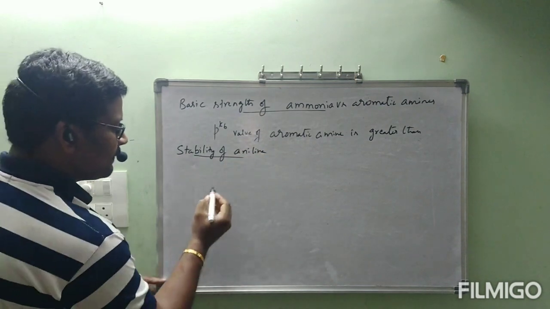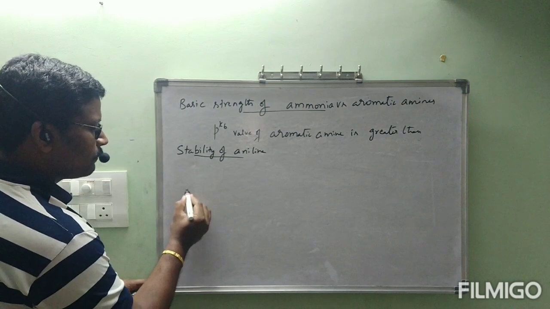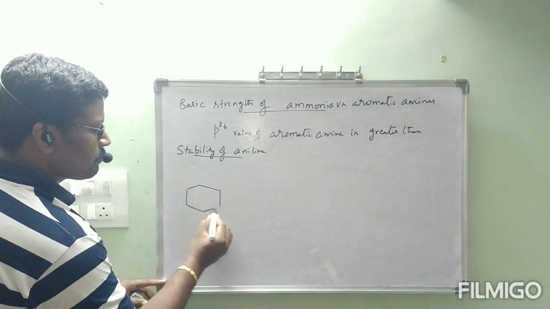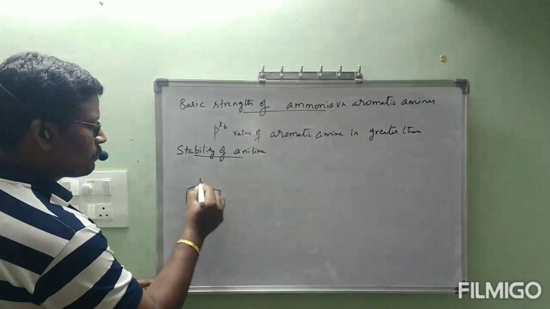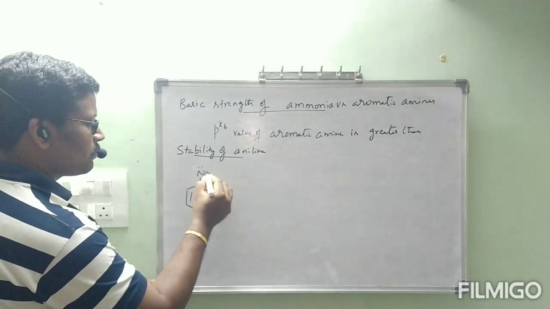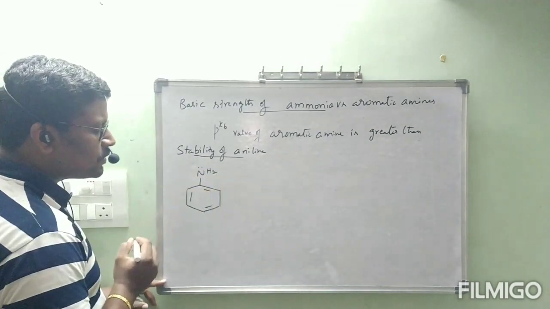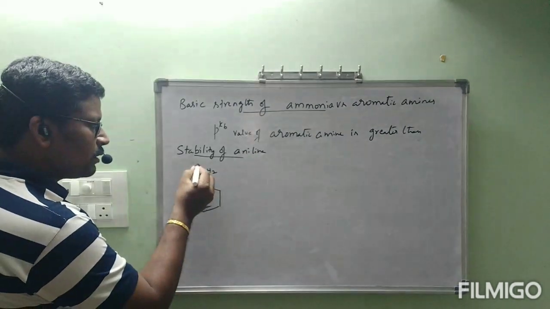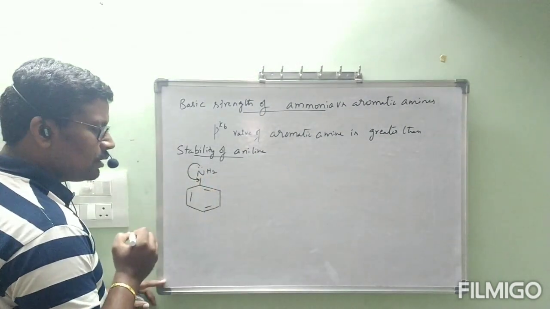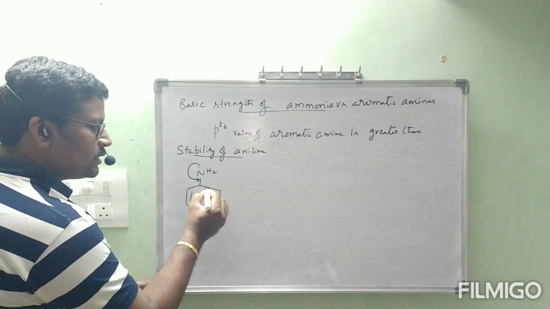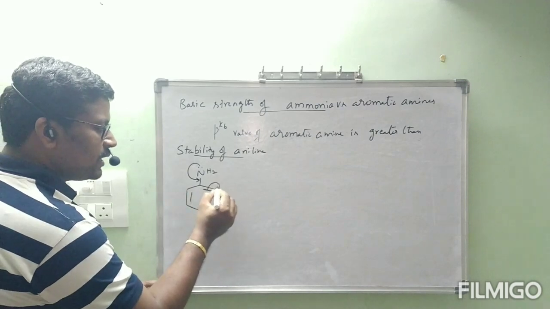Stability of aniline. First, nitrogen contains a lone pair of electrons, which will be donated here as a double bond, and this double bond is shifted as a negative charge.